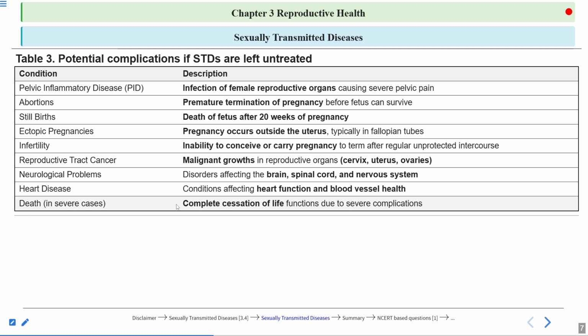What happens during death? There is a complete cessation of the life functions due to severe complications. So some of the STDs are not at all curable. Mostly the viral diseases, the STDs caused by viruses, there is no complete cure for them. Like for hepatitis B and HIV, there is no complete cure. So their symptoms can be managed, especially in HIV. There is no cure for HIV. Their symptoms can be managed by medicines.